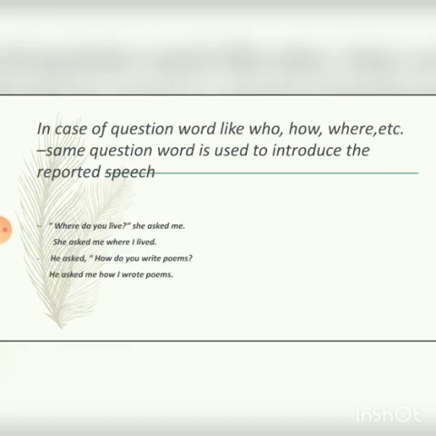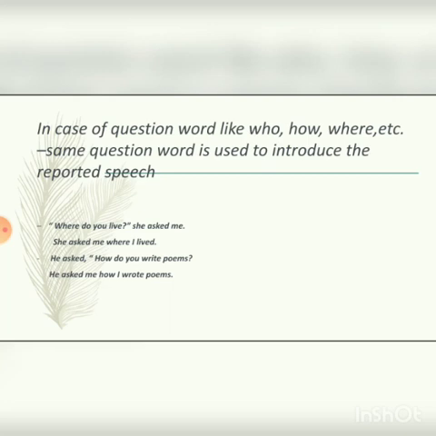In case of question word like who, how, where, etc., same question word is used to introduce the reported speech. Means if the question is starting with who, how, where, etc., means WH words, so the question word will remain the same in the reported speech also.